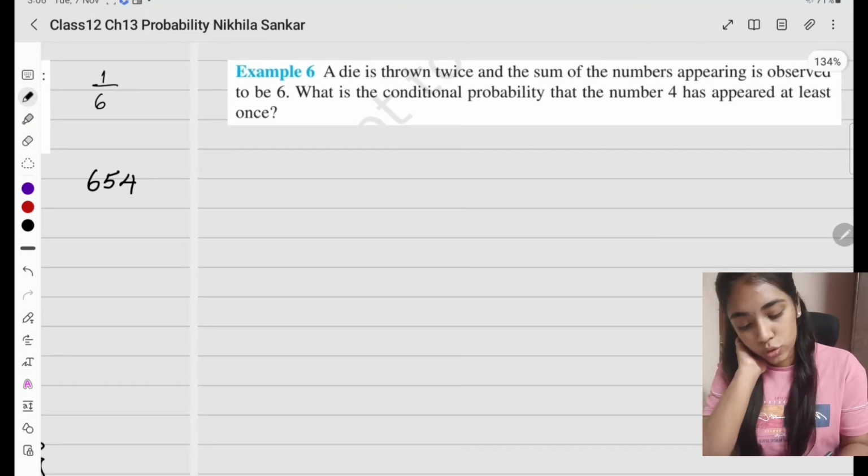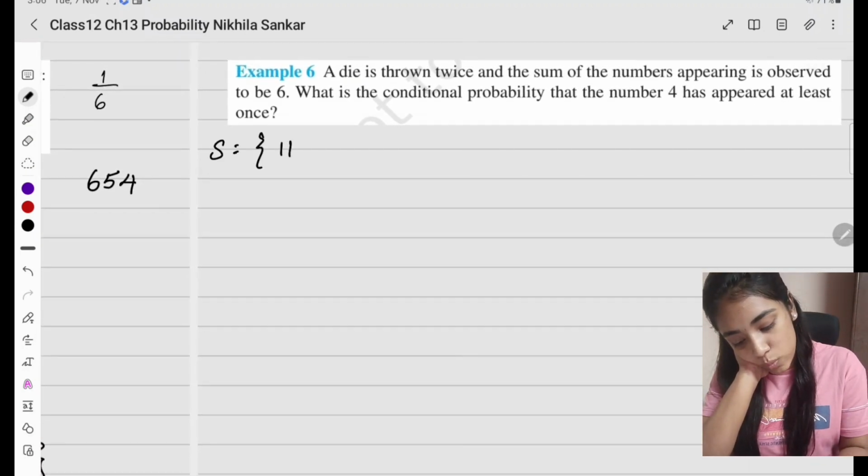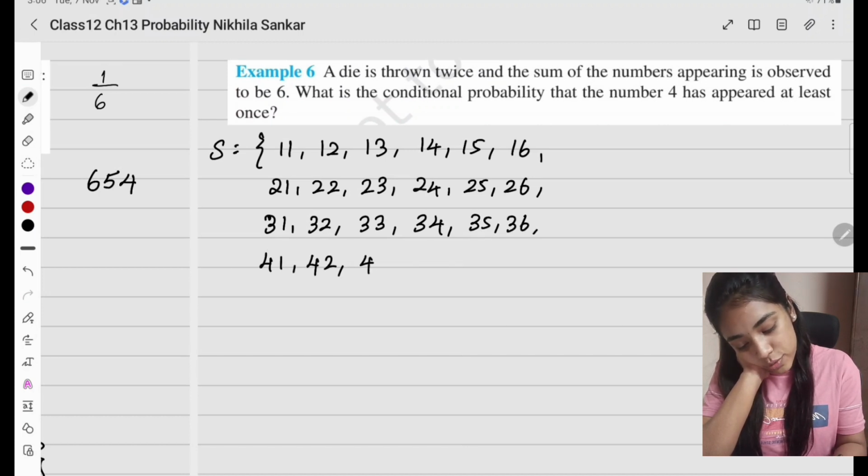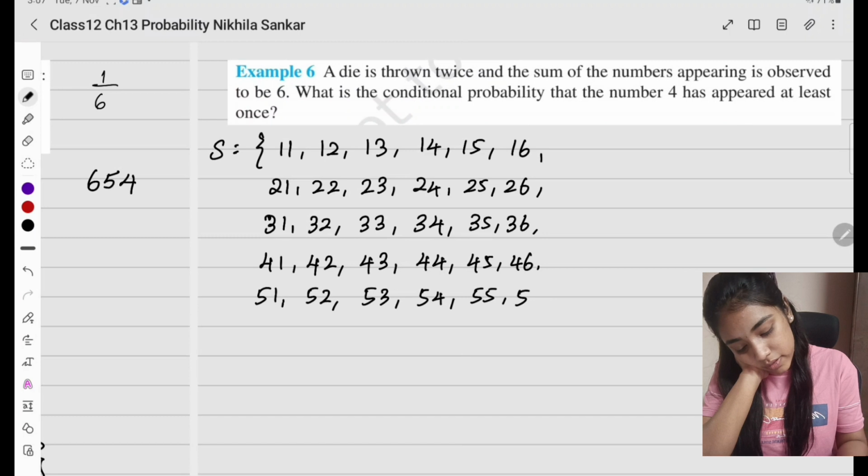Example 6. A die is thrown twice. So first nama sample space eppadi irukudhu. I'll have 1 1, 1 2, 1 3, 1 4, 1 5, 1 6, 2 1, 2 2, 2 3, 2 4, 2 5, 2 6, 3 1. இது எழுதாமையும் நம்ம டைரக்டா கண்டுபிடிக்கலாம். பட் எழுதிட்டா better, you will not miss out anything. So it's better to always write 4 1, 4 2, 4 3, 4 4, 4 5, 4 6, 5 1, 5 2, 5 3, 5 4, 5 5, 5 6, 6 1, 6 2, 6 3, 6 4, 6 5, 6 6.